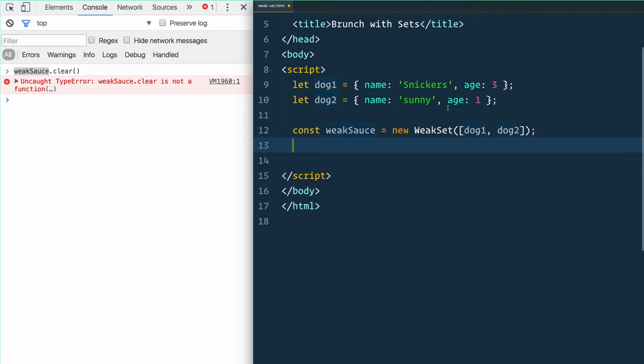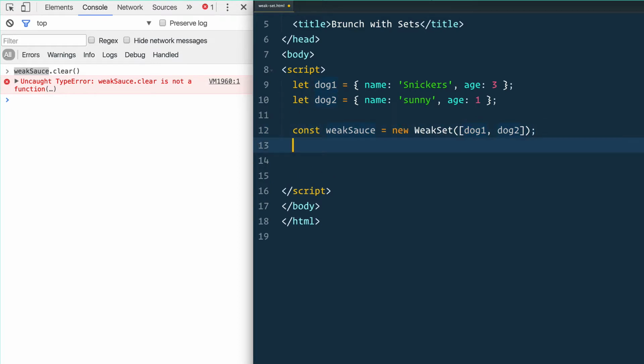When the reference to one of these dogs no longer exists, for example, if we were to delete one of these dogs, then it would automatically be garbage collected, which means it would automatically be taken out of our weak set. So we have the set that is weakly held, which means that things can just automatically go away, because if they're deleted in the code that you're running, then they are going to be also deleted from the set.